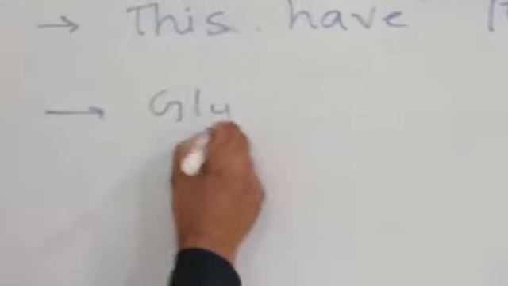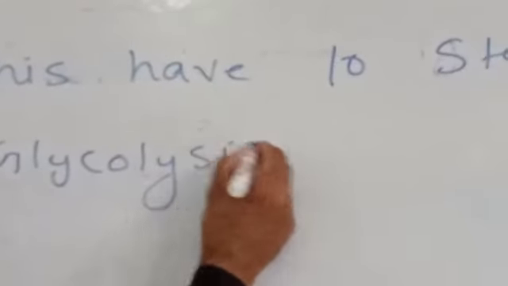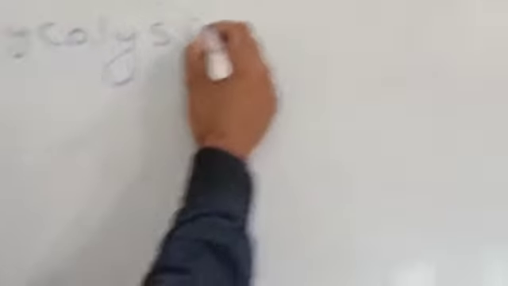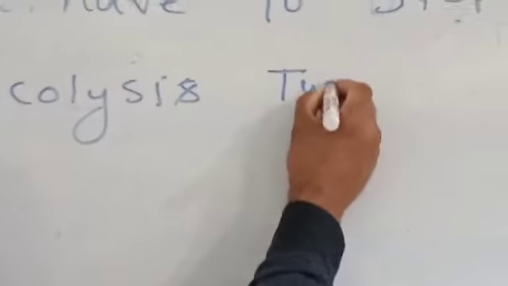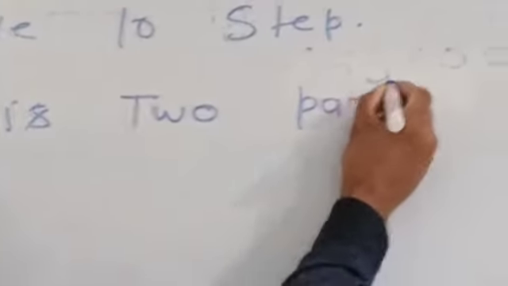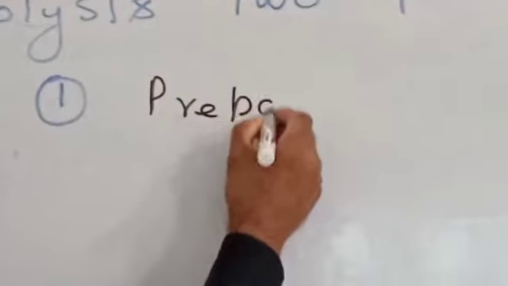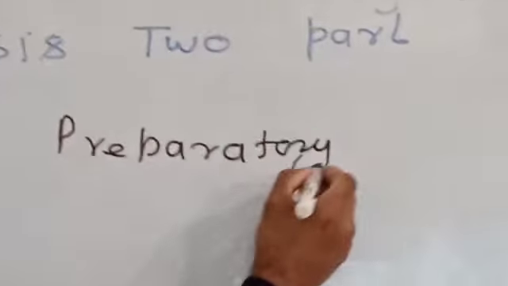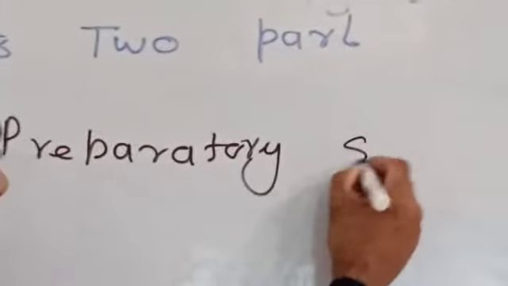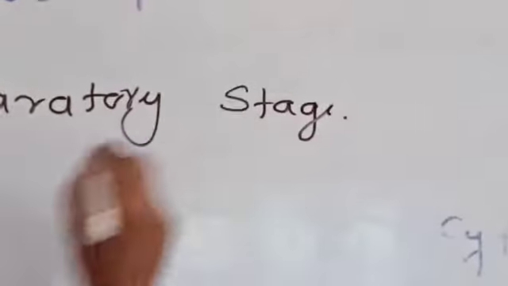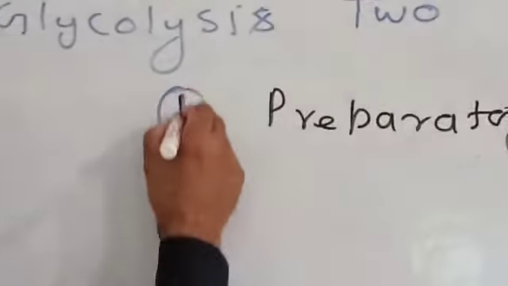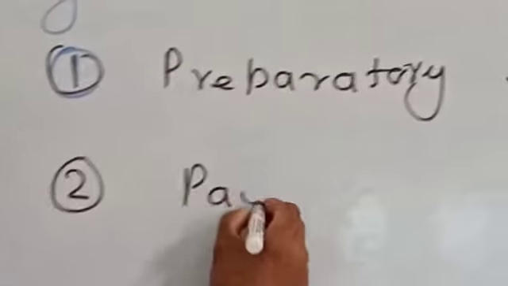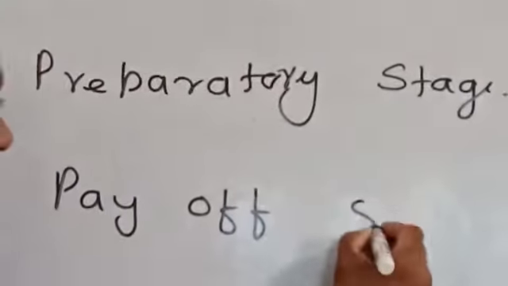Glycolysis is divided into two parts. The first one is the preparatory stage, and the second one is the payoff stage.